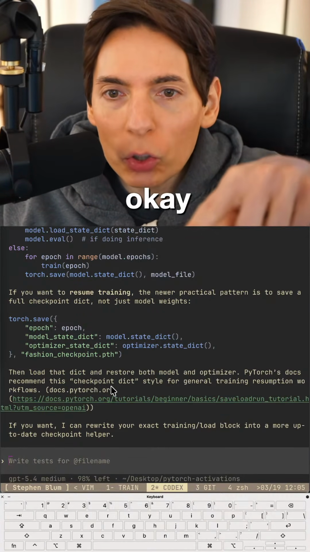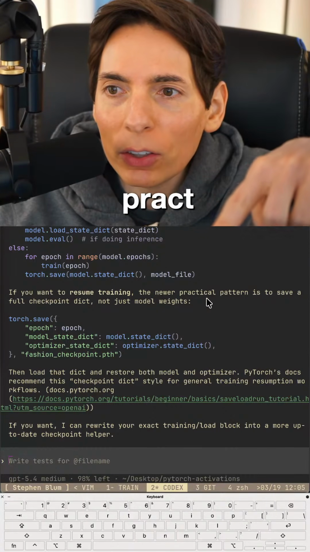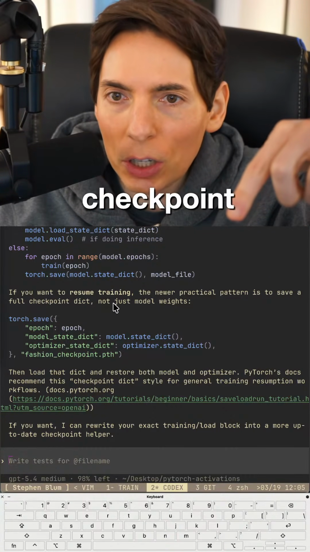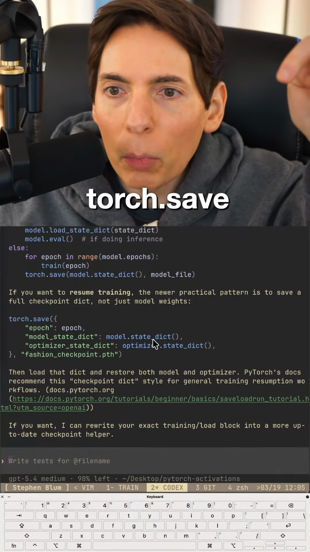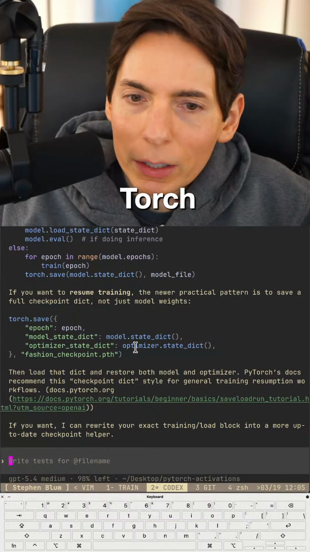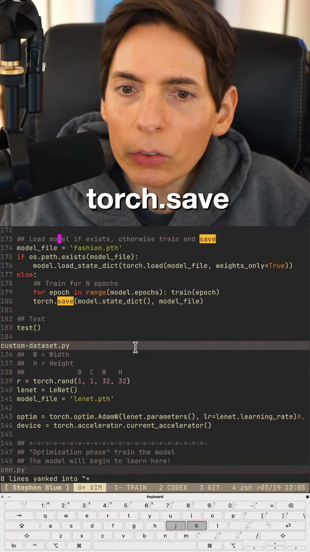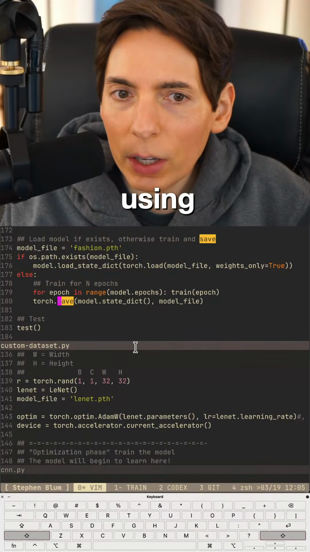Okay. Oh, there's a torch.save. Check this out. If you want to resume training, the newer practice pattern is to save the full checkpoint dictionary, not just the model weights. torch.save on our model state and the optimizer. Oh, okay. So we could use torch.save. Am I already using torch.save? Let's find out here. We are. So I'm already using torch.save.